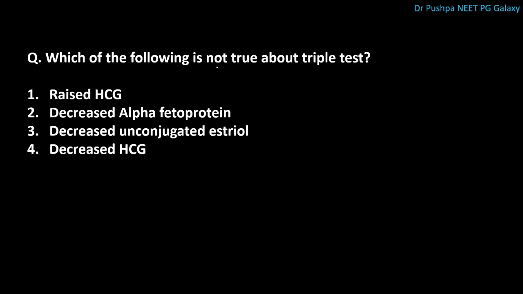Which of the following is not true about triple test? The correct answer is decreased HCG. In this triple test, there is raised HCG, decreased alpha fetoprotein, and decreased unconjugated estriol. There is something called as quadruple test. Along with these three, there is increase in inhibin.